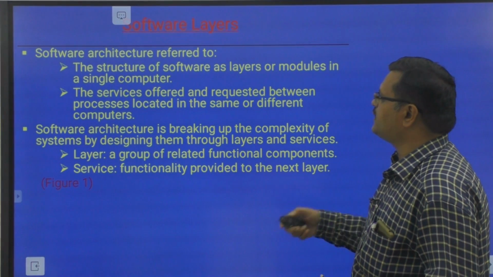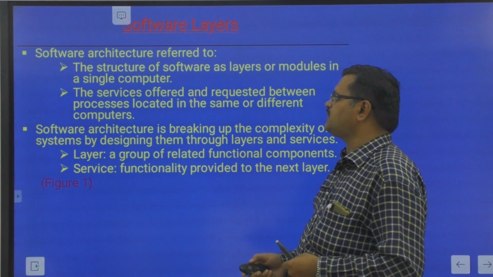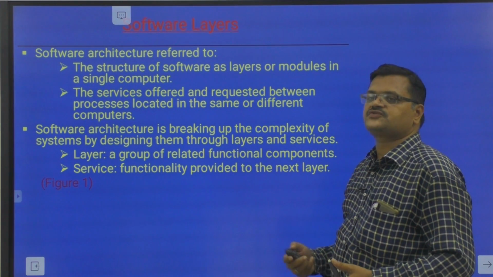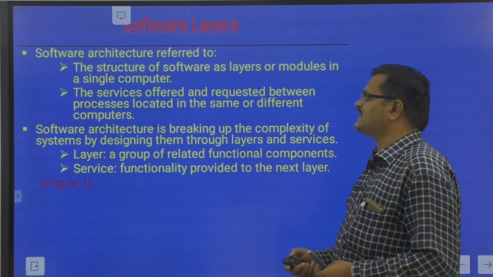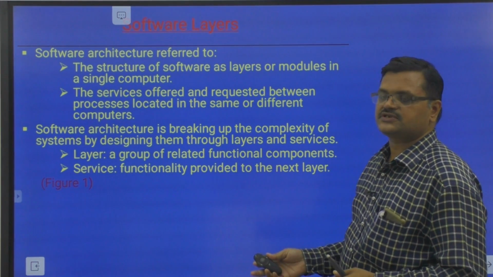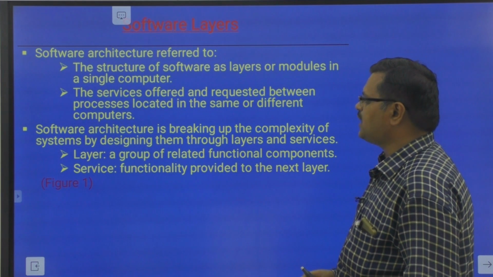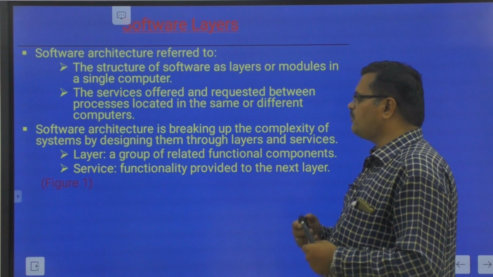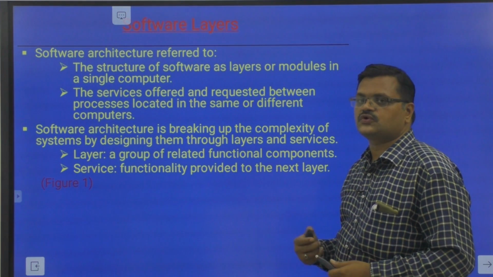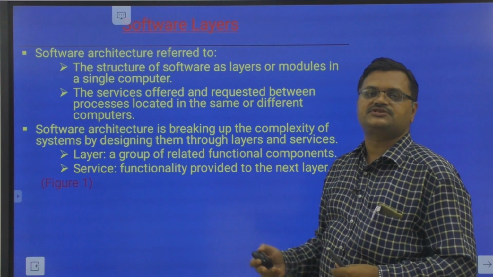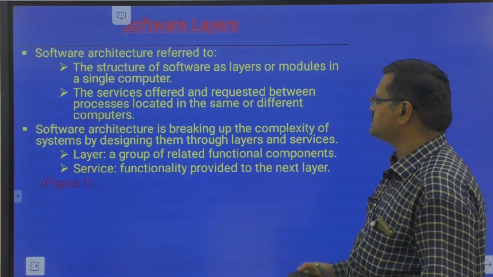So what is a software layer? The structure of software as layers or modules in a single computer is nothing but a software architecture, along with the services offered and requested between processes located in the same or different computers. So what is a software architecture? It is breaking up the complexity of systems by designing through layers. Why are we going for designing layers? To ensure simplicity. To ensure simplicity, we are going through this layered architecture.